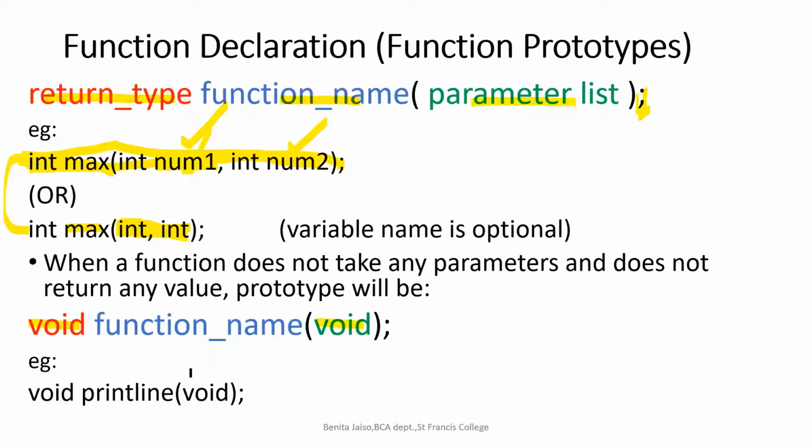In the same classroom, it is the same for us, but you are losing. Understood? So if you don't have any return value and if you don't have any arguments or parameters, don't tell me that you don't know: parameters is another name for arguments. So we can mention it as void. Here I have given an example. What is the name of this function? printLine is the name of the function. Does it have any return value? No, void is the return type and there are no arguments, so they are just giving it as void.